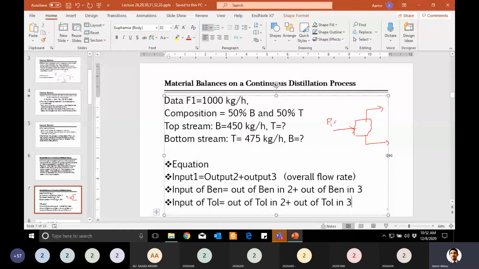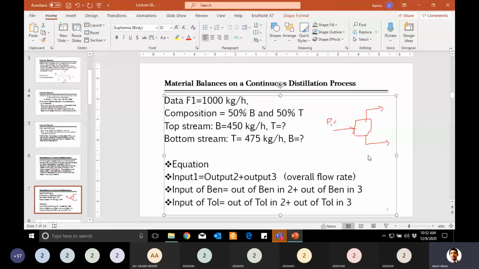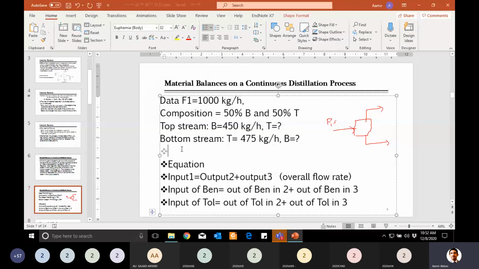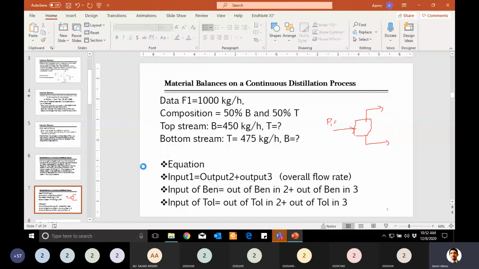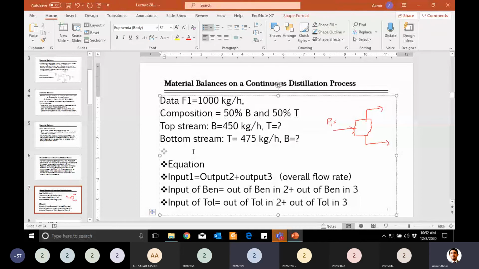These are the only equations possible here because we don't have any other information. So how many independent equations are here now? 2, sir. 2. How? I have written 3. Why do you say they are 2? Sir, because the first one, input of benzene, is dependent.